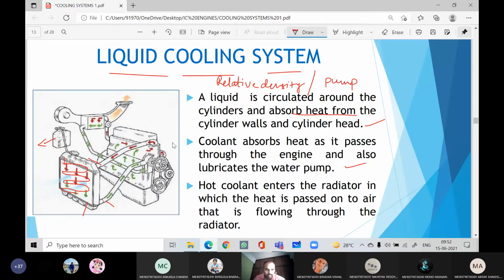If the temperature needs to be dissipated at a faster rate, then we will go for the pressurized cooling system, the pump cooling system. At that time we are using a pump, and this coolant will also act as a lubricant for the pump, because it passes through the pump and lubricates the parts. This hot coolant enters the radiator, in which the heat is passed onto the air flowing through the radiator. As I told, at the back side there will be a fan that blows the air, and that air will take the heat from the coolant.